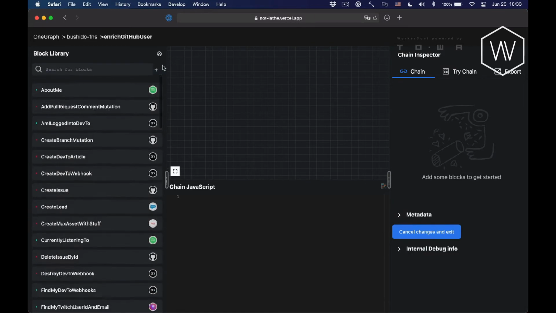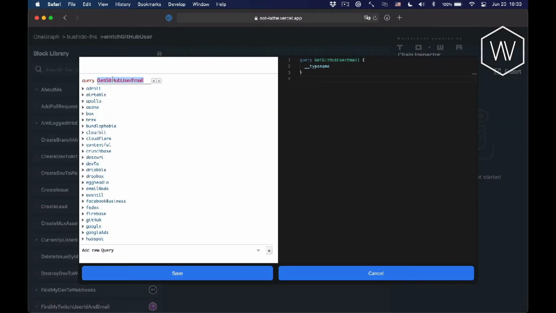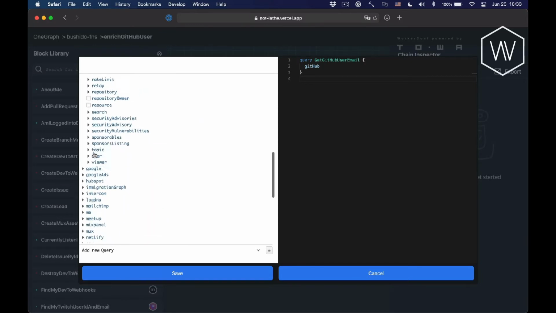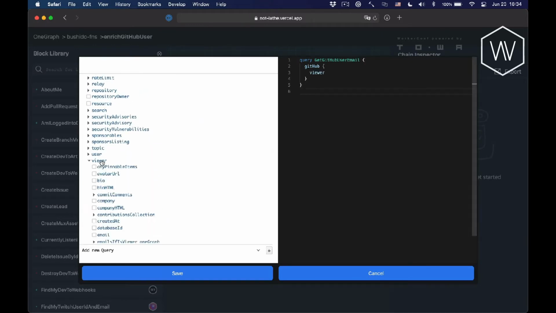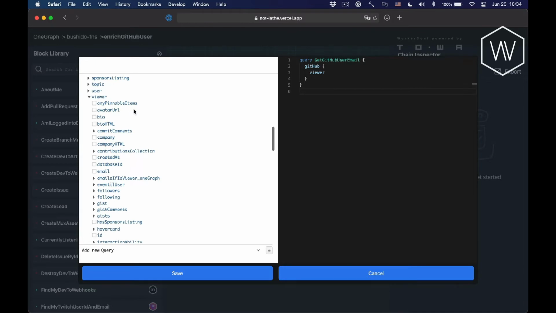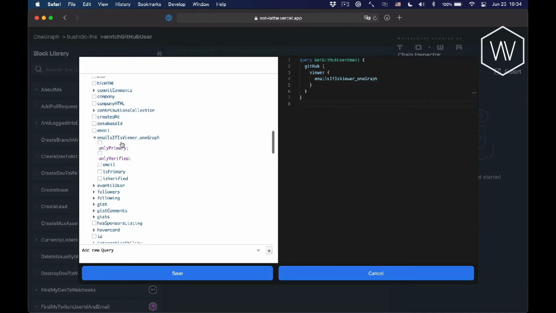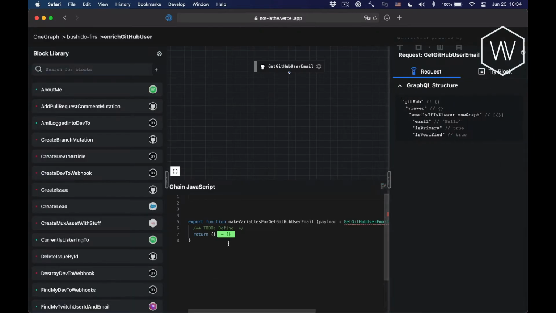But in this case, because the chain is so short, I'll go ahead and just create it from scratch. And this first query is going to go ahead and go into GitHub and get the current user's emails. So I can see over here the catalog of all the available APIs, and I can kind of drill into the part that I care about. So I'm going to go into GitHub and viewer, which is the currently logged in user. I see email, but also a special field, which is a privileged email field. So if this is the currently logged in user, then go ahead and grab the email, is primary, and is verified.